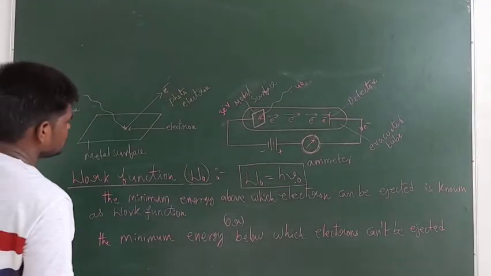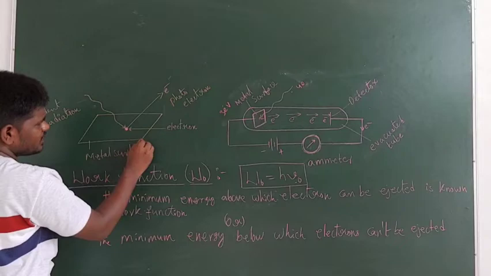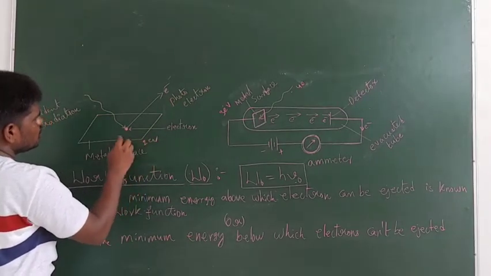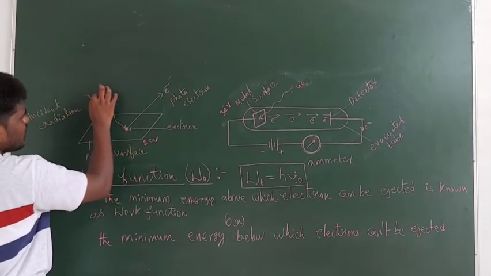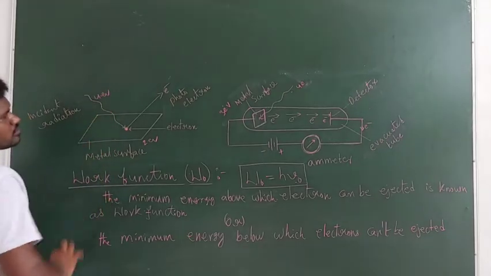Now you take this one, which needs energy of 2 electron volts. Here I am using radiation having energy 4 electron volts.